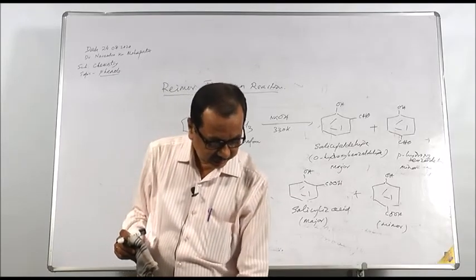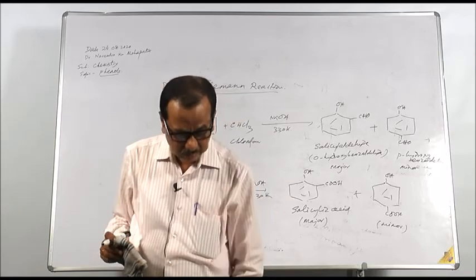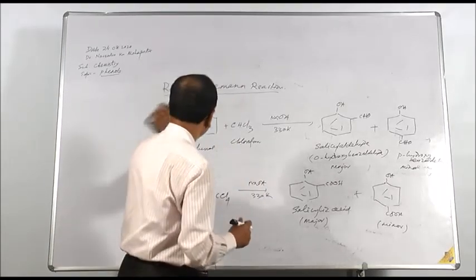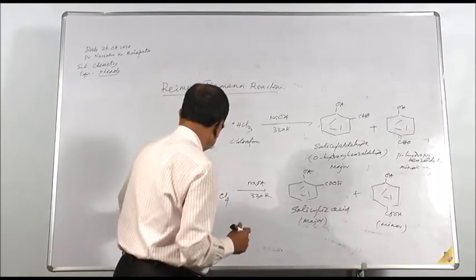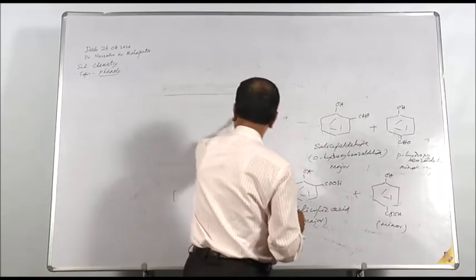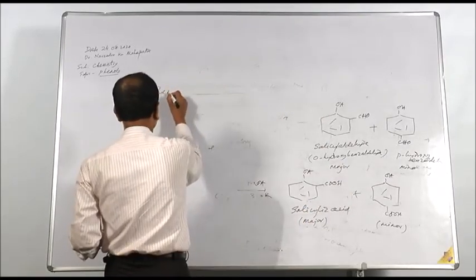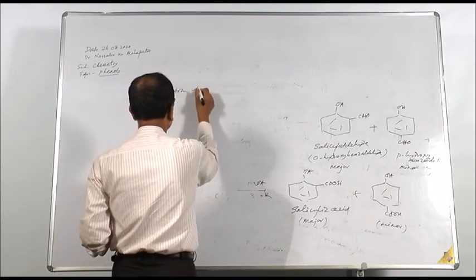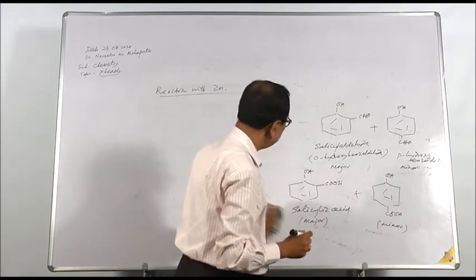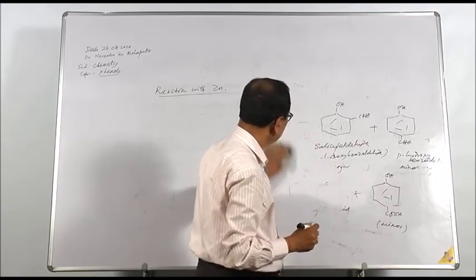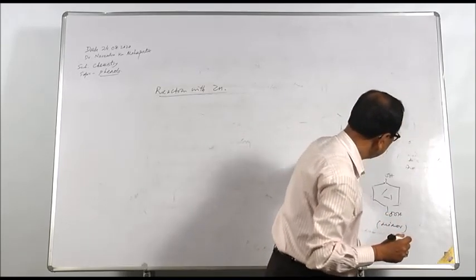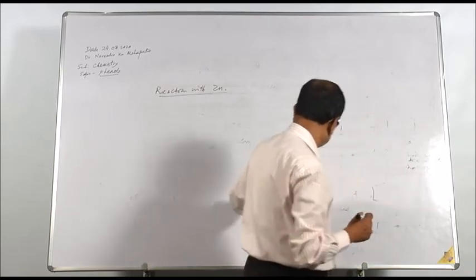Next reaction is that of phenol's reaction with metallic zinc. When phenol is heated with zinc, we get benzene. This is a simple conversion of phenol to benzene.